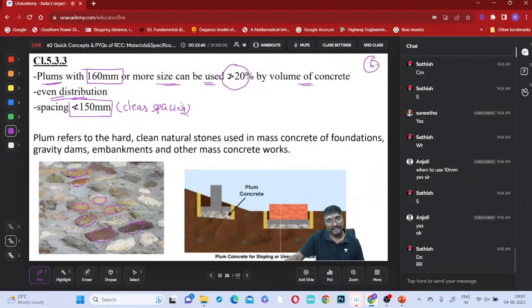Clear spacing, right? So what is a clear spacing? From this plum to this plum, from here to here, how much minimum do we have to maintain? This should be greater than or equal to 150 millimeter, or should not be less than 150 millimeter.